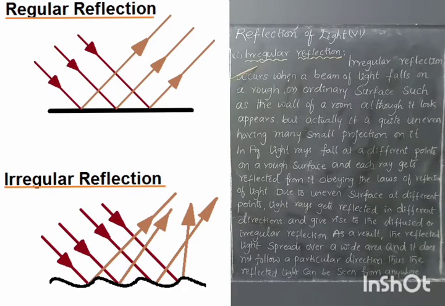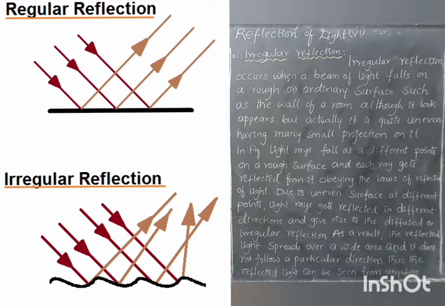Next, irregular reflection. Even though to your naked eye a surface looks smooth, if you observe it through a microscope there is some unevenness, meaning irregularities, on the surface of the object.